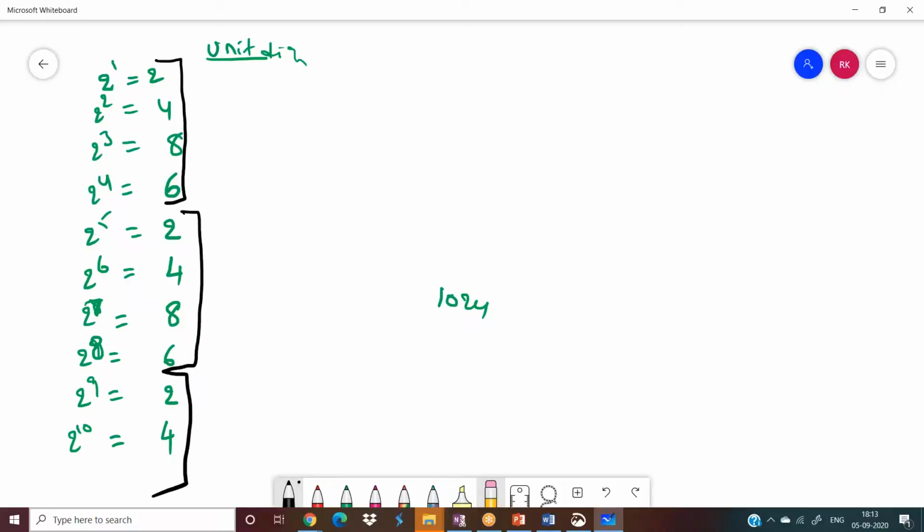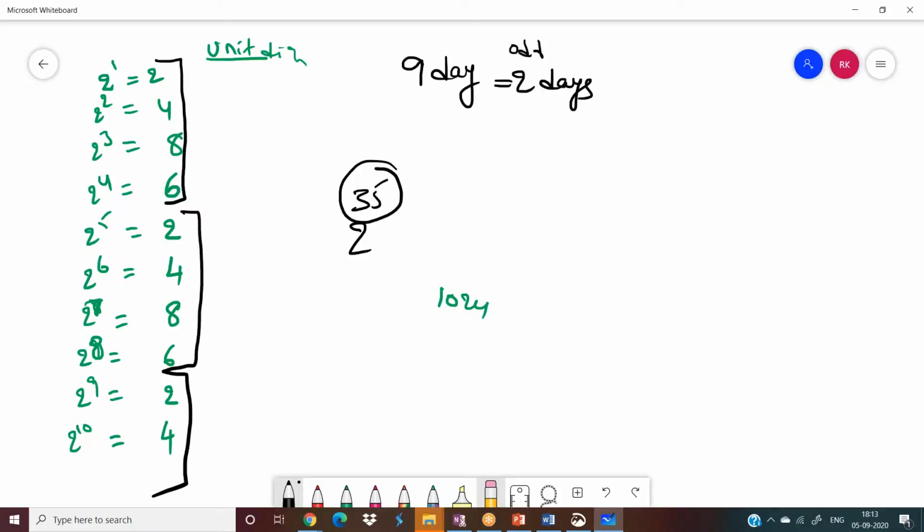So guys, if it is 2 power 35, you need not calculate all the way up to power 35. You just do one thing. As in the case of 9 days, I am calculating for 2 days because 2 is the odd days. Here also, find the odd power. What can be the odd power for 2 power 35?